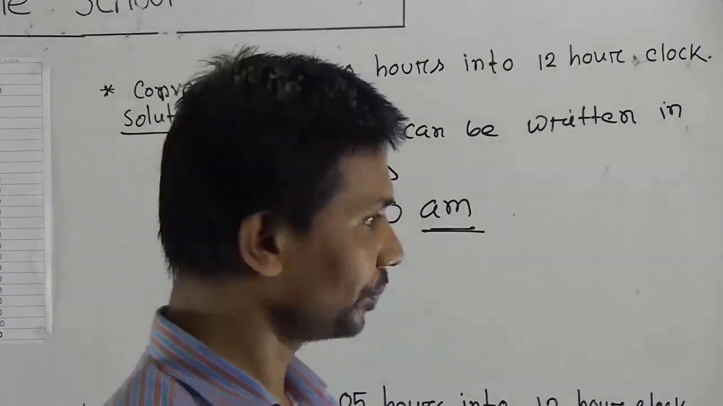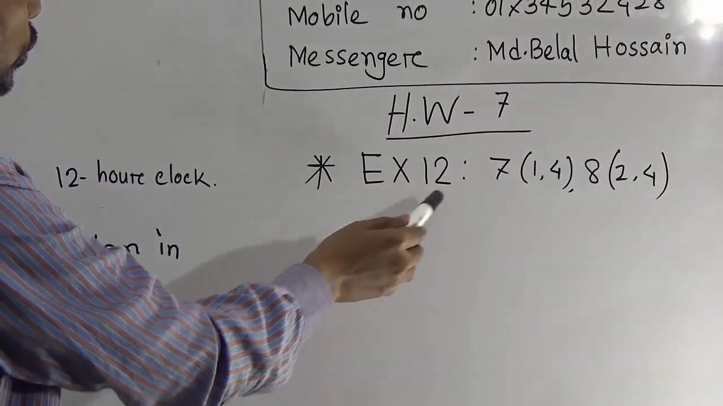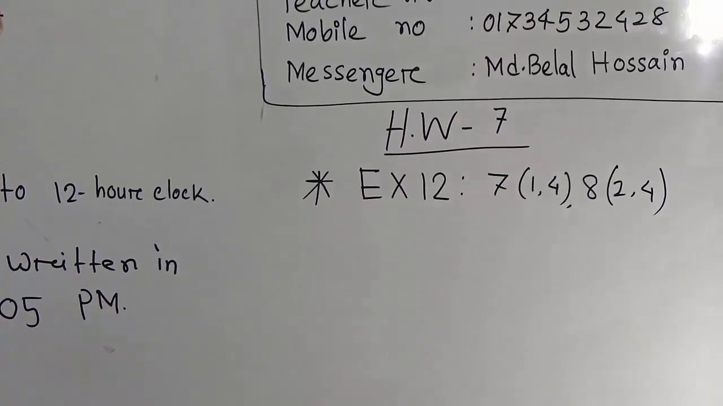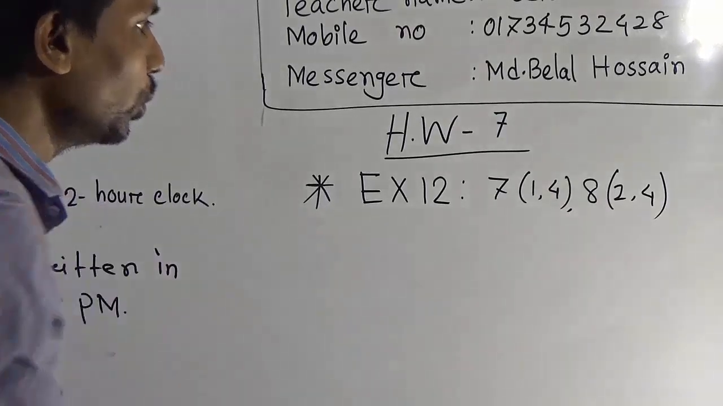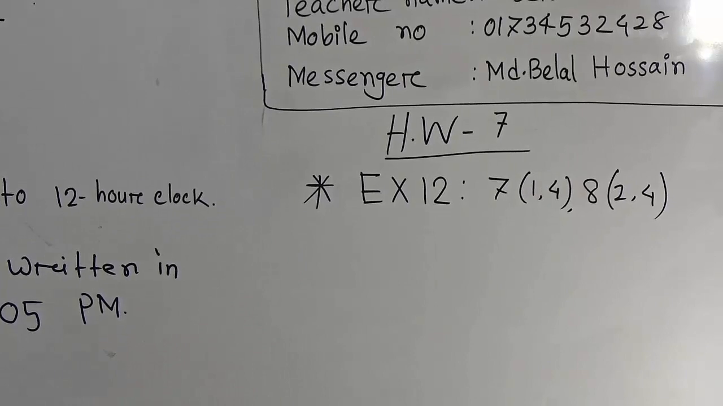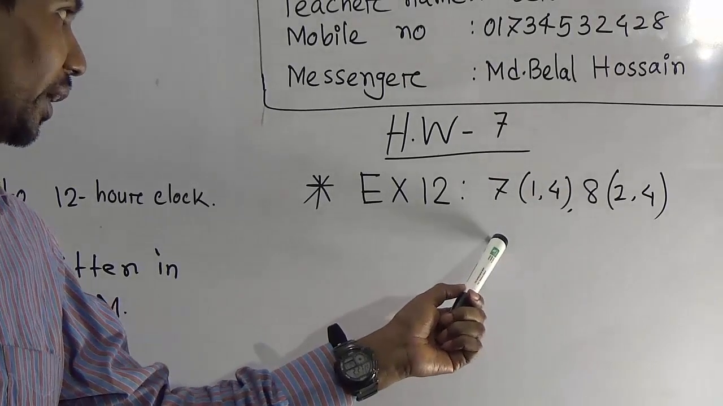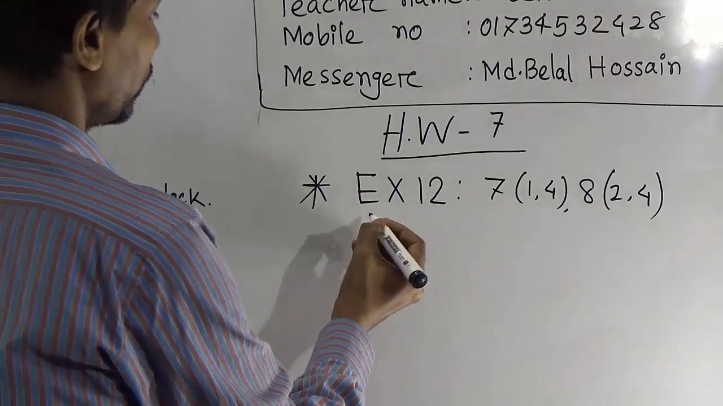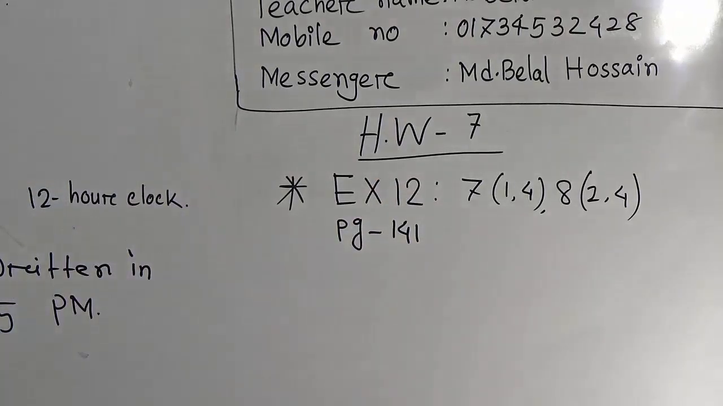Now look, this is SW number 7, exercise 12, question number 1, 4 and 8, number 2, 4, only 2 and 4. This is your SW. This is page 141. You may write here also page 141.